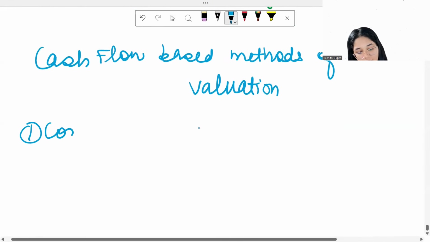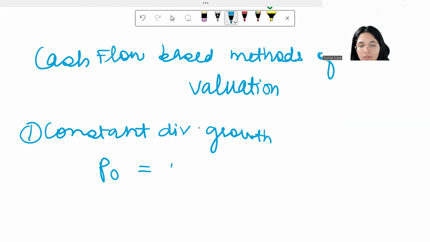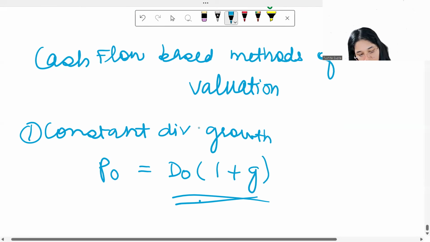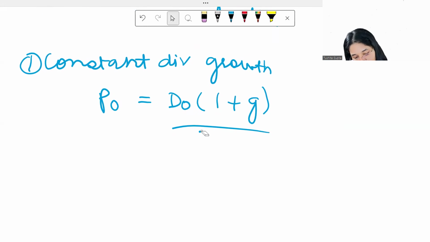Number one, if you have a constant dividend growth, then your price is equal to dividend into 1 plus g divided by Re minus g. So this is how you work out your price if you have a constant dividend growth.